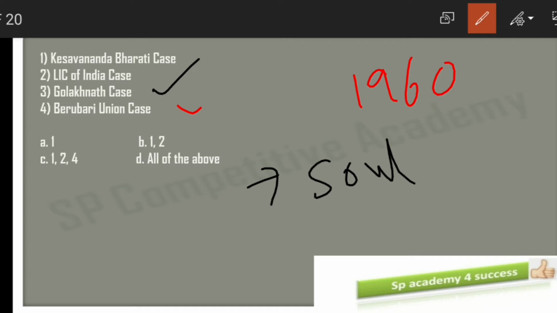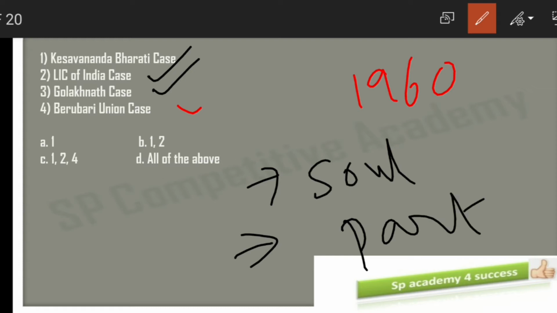Let's move to the next option here, LIC of India. In the LIC of India case, the Supreme Court held that the preamble is a part of the constitution.